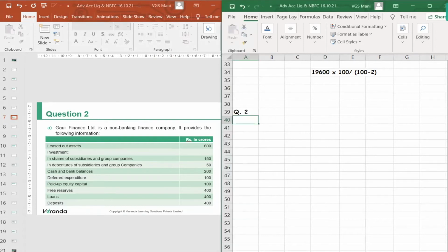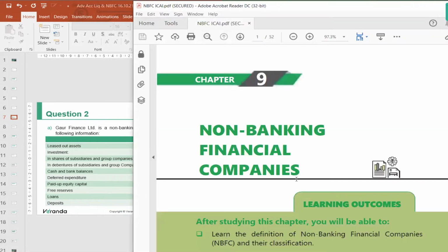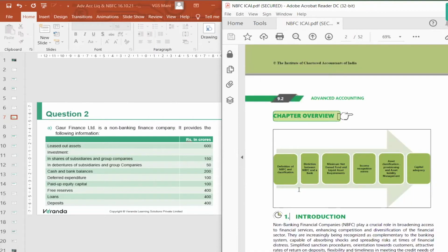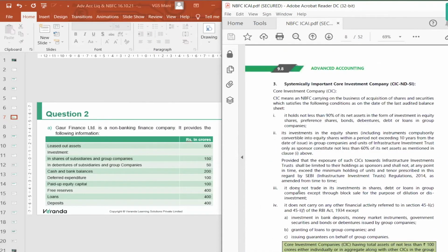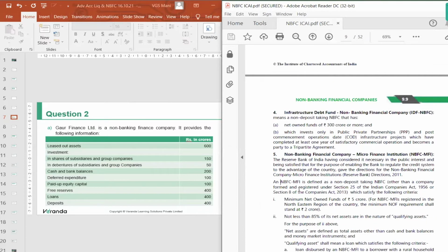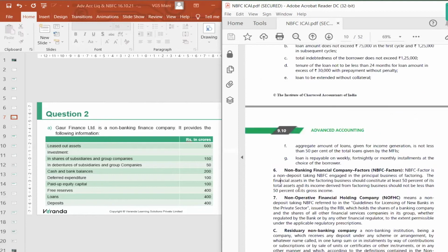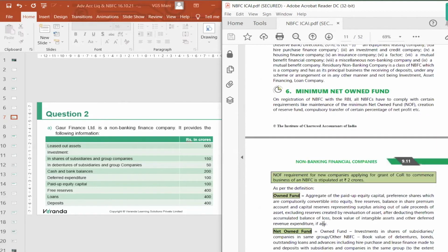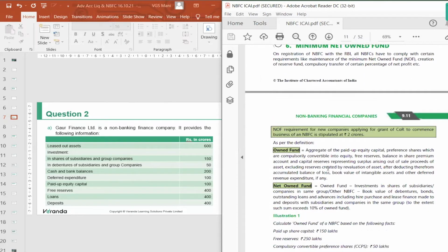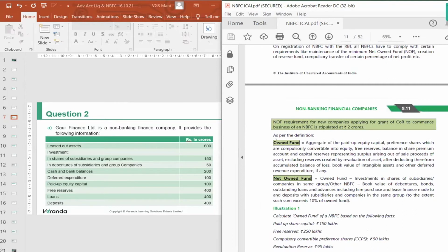I'll just highlight it in case you are not clear. It's a very simple thing. In different chapters, we used to compute capital employed, net assets, effective capital. That way, for NBFC, we need to find out net owned fund. First you need to compute owned fund, then you need to find out net owned fund.